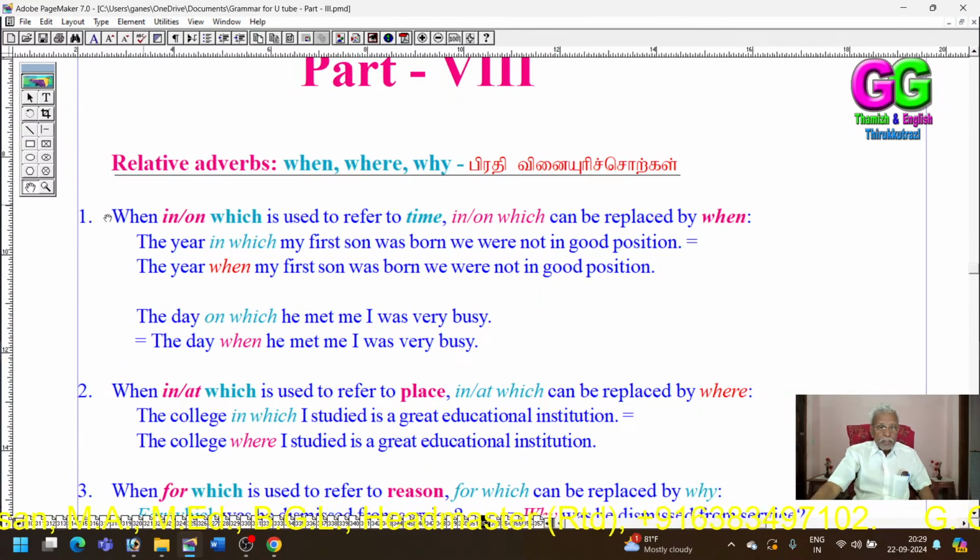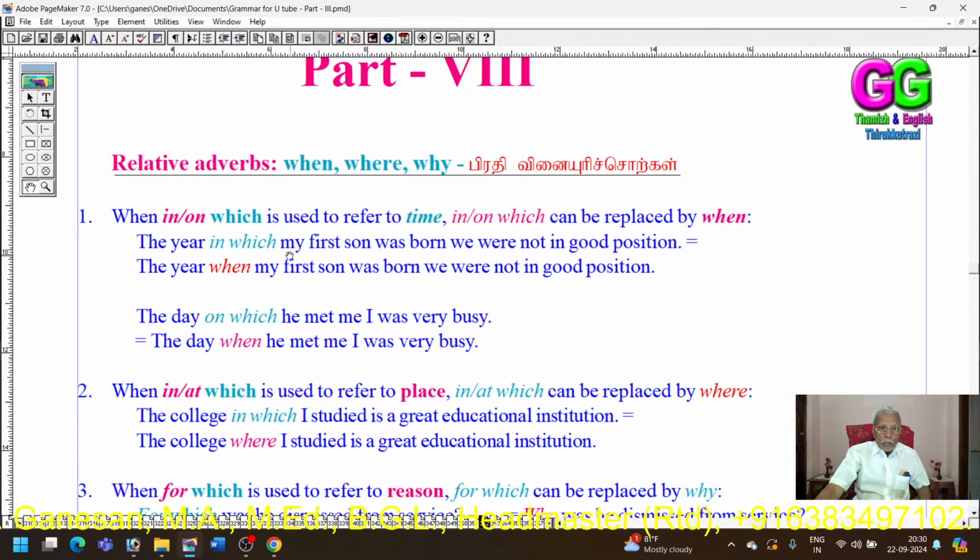When: in which or on which is used to refer to time. In which or on which can be replaced by when. My dear students, when, in which or on which is used to refer to time. The phrase in which or on which can be replaced by the adverb when. Let us see the examples.